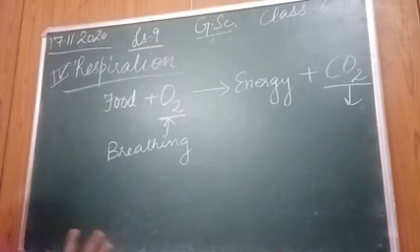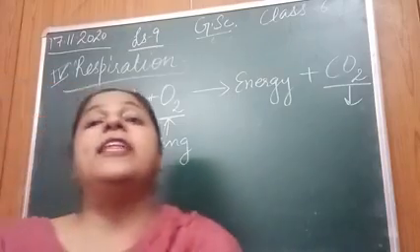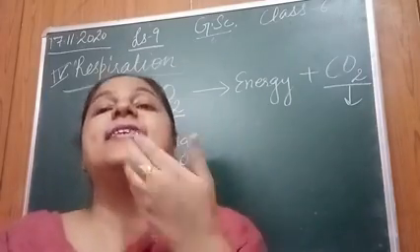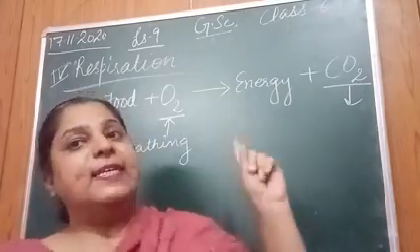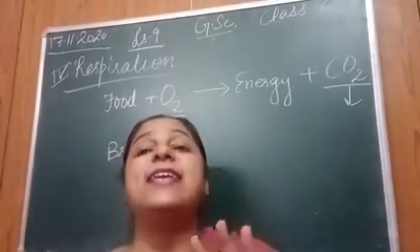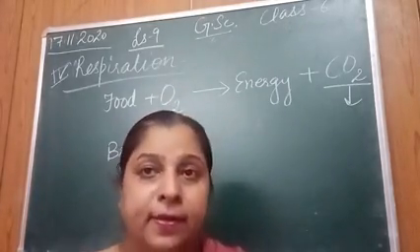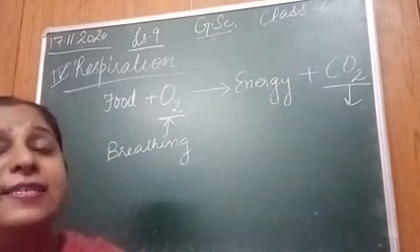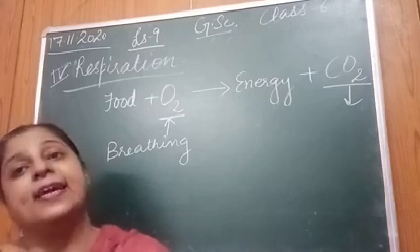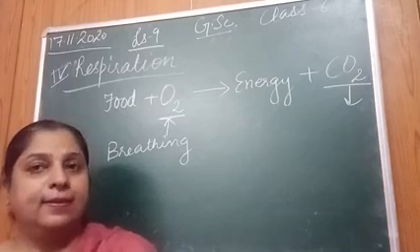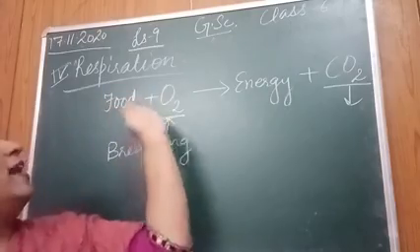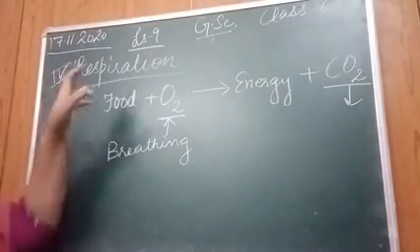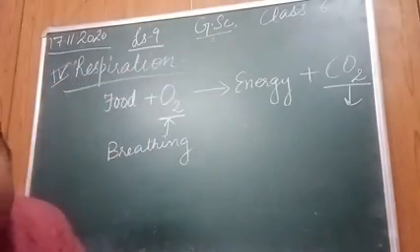Right? Breathing क्या है? Breathing means सांस लेना. The inhalation of oxygen and exhalation of carbon dioxide. This is breathing. It takes place at organ level only. Right? While respiration, it is taking place down in the cells at cellular level. Right? Breaking of food and releasing of energy is there. It is known as respiration. So it is done in all the living organisms.